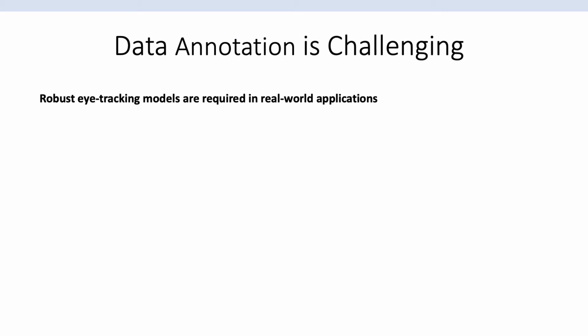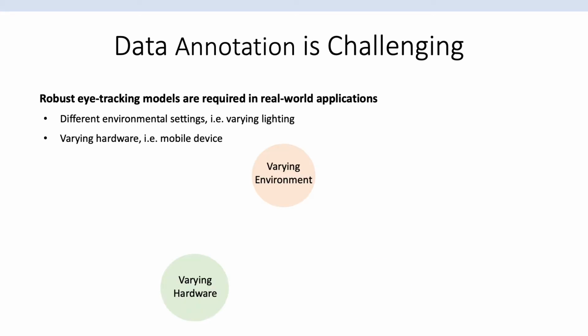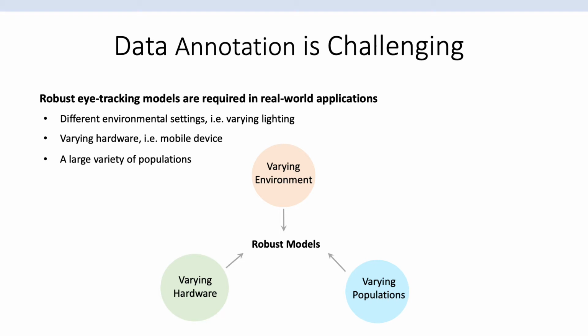Eye tracking is a critical field in the AR/VR community to capture and understand eye states. We need to develop robust eye tracking models for real-world applications which can reliably work under all environmental conditions, across different hardware configurations, and work for all individuals.